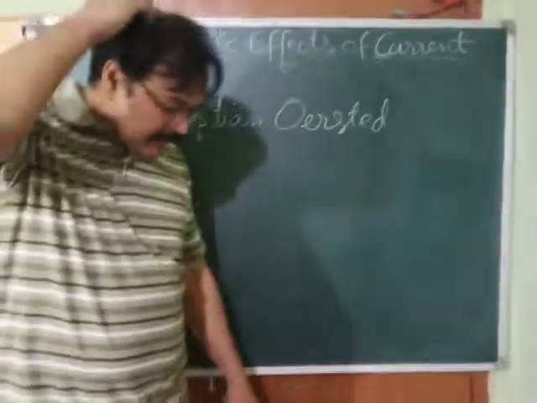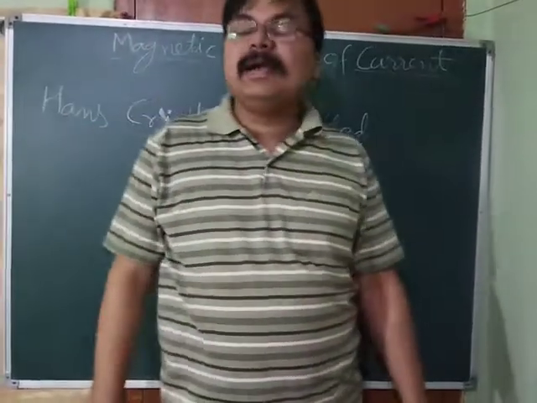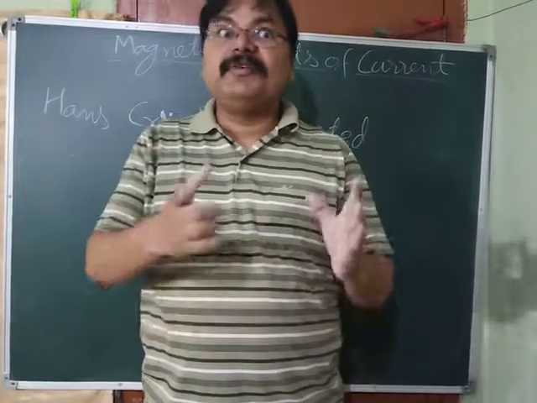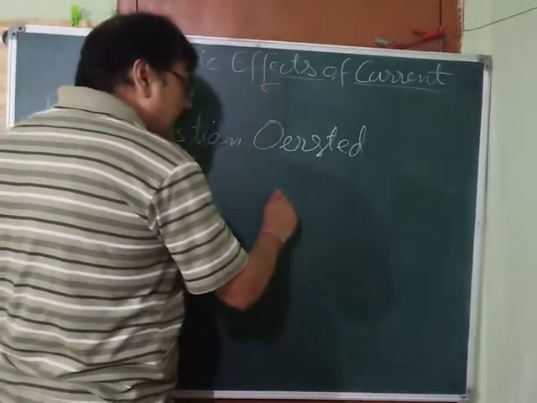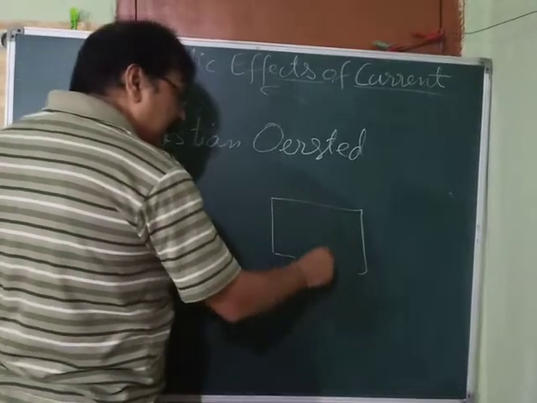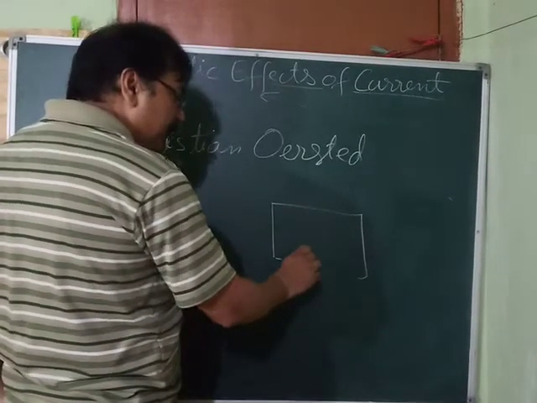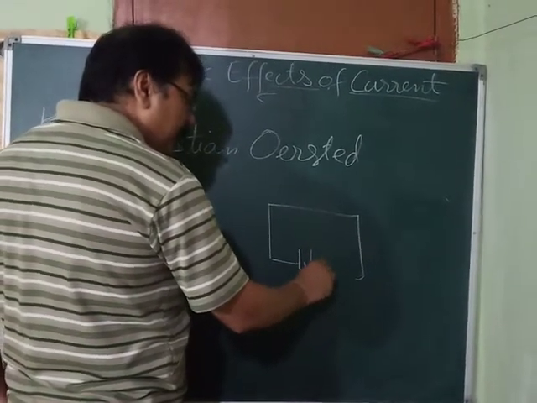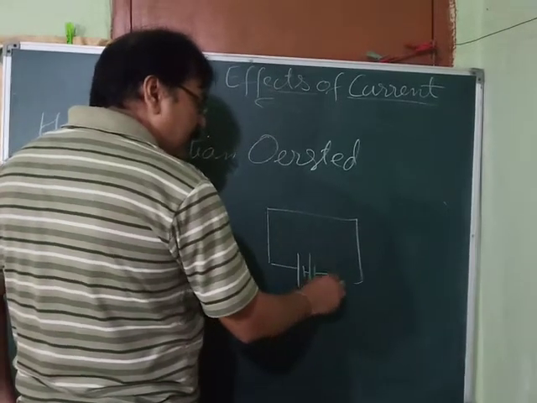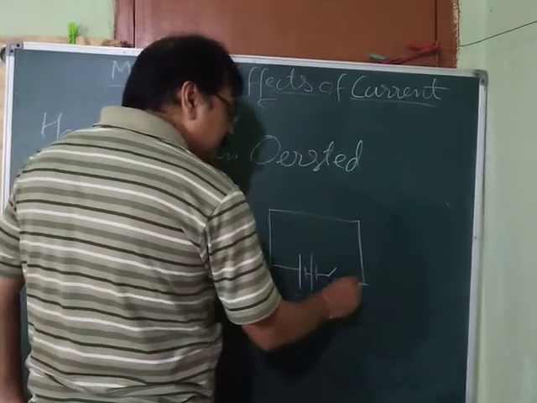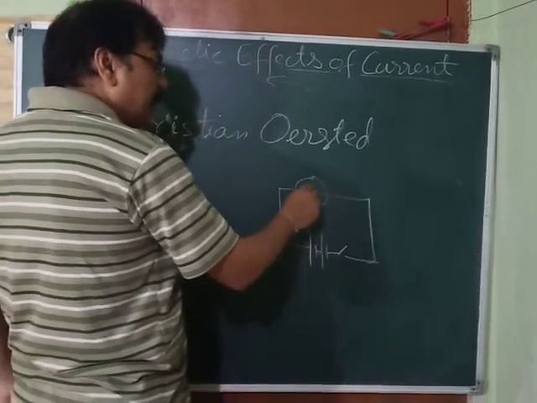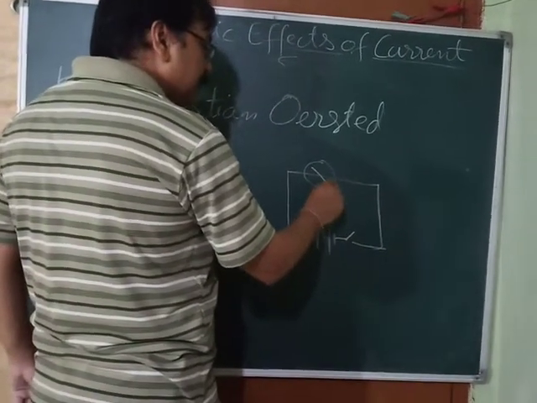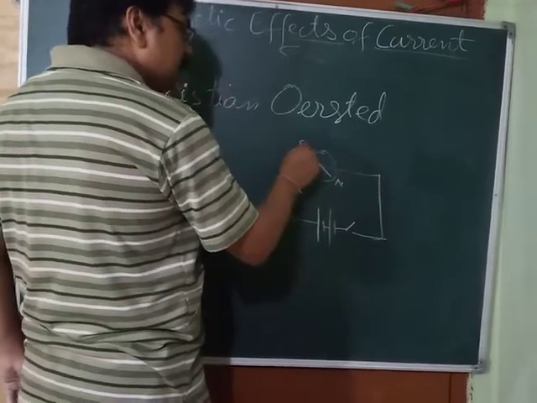See, in class 8th, we have studied an activity. What was that activity? A wire is there, and here we have a battery, and a key over here. A compass is placed below this wire, and this compass is showing north-south direction. This is north and this is south.